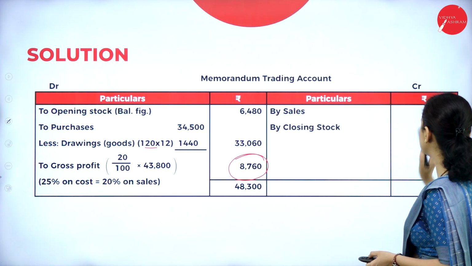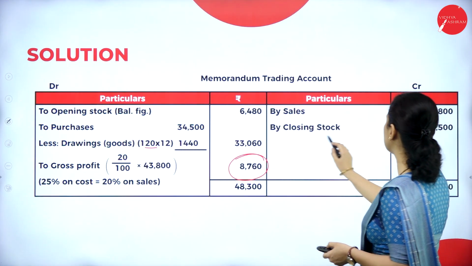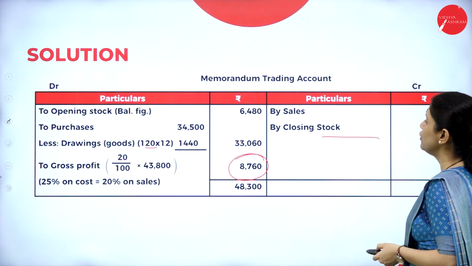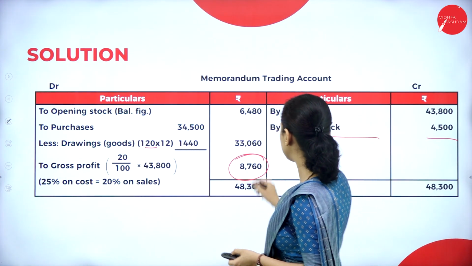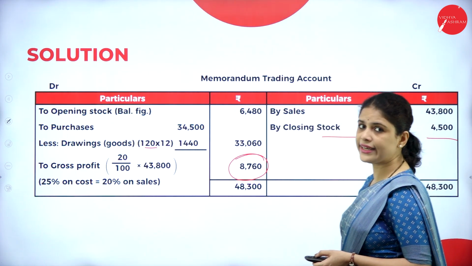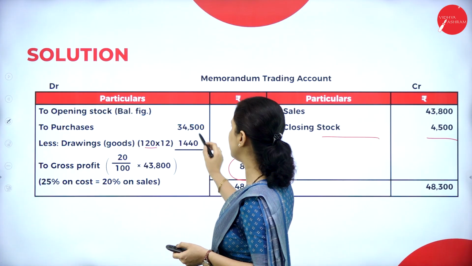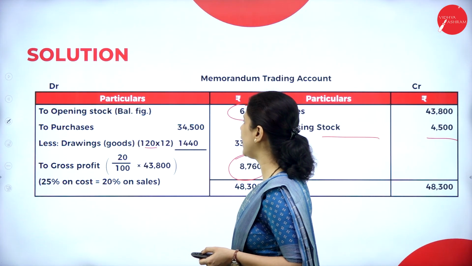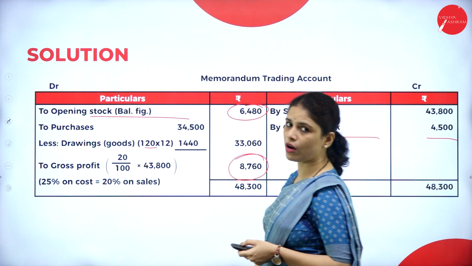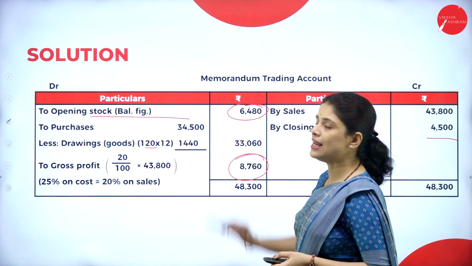Now sales, it is written already, 43,800. Closing stock is given. How much is that? 4,500. When we total this, we will get 48,300. Then we deduct all the amounts from the debit side. What will we get? 6,480. That is the opening stock of that firm, so it is a balancing figure.